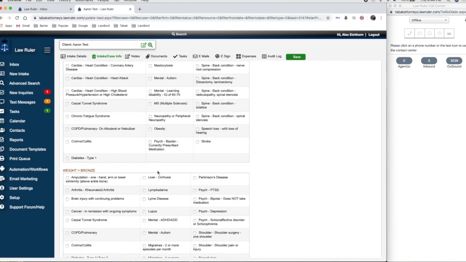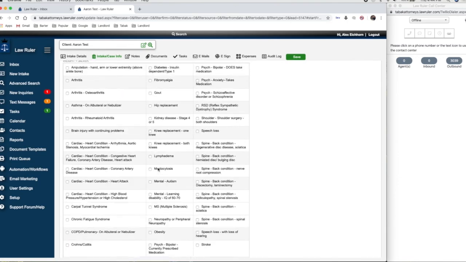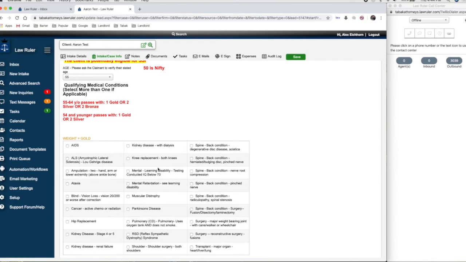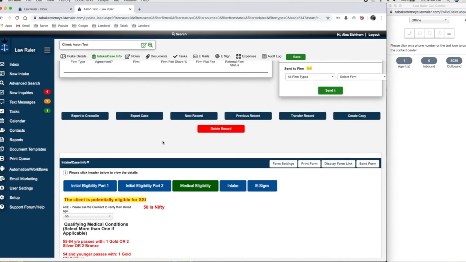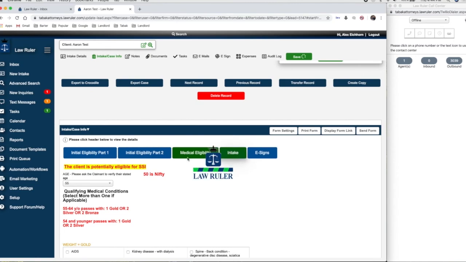By this point, we're going to have a very good idea as to whether or not we're going to take the individual on as a client. We'll know whether or not they're technically eligible based upon the initial eligibility screening 1 and 2. And now we have a very good idea of what conditions are preventing them from returning to work. So we can go ahead and complete the final step of the process, which is the intake.